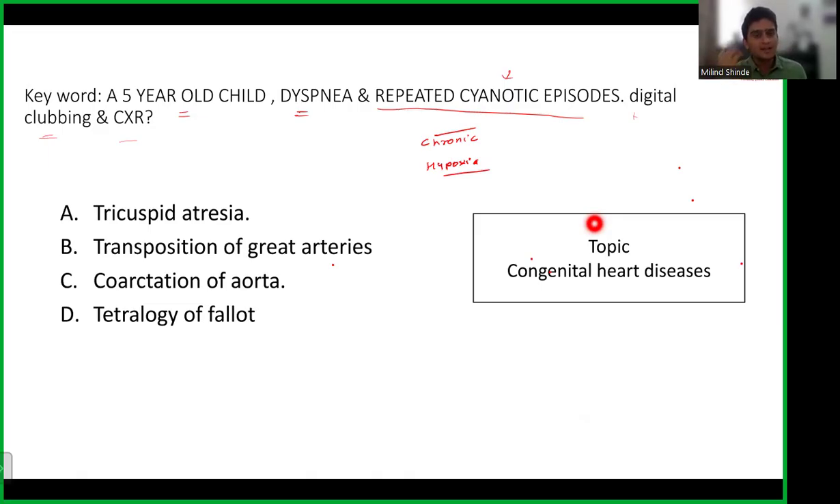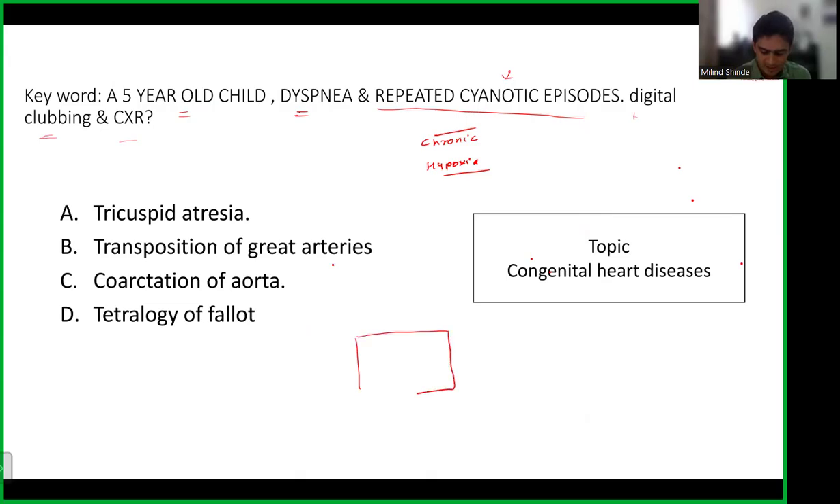Now we have to think about what it is that presents like this. I mean, the child is 5 years old, but somehow he is able to live his daily life, but that is interrupted by the cyanotic episodes. So this is something that is not causing distress immediately after birth. So that is one clue that we are getting. So let's look at the options. So how do you solve it? You remember in our classes we spent a lot of time in making these boxes and this diagram.